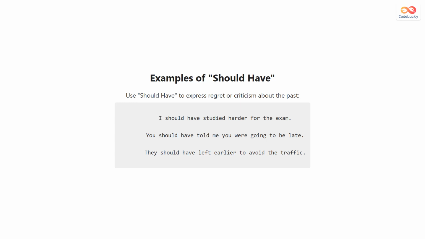I should have studied harder for the exam means I regret not studying enough. You should have told me you were going to be late shows criticism of someone's past action. They should have left earlier to avoid the traffic expresses past advice. Each example shows regret or criticism about the past.